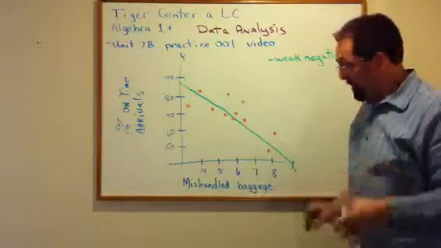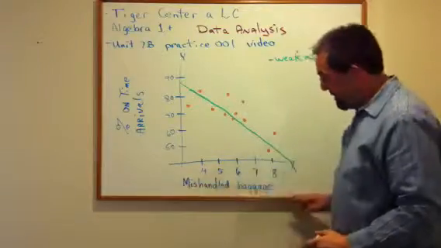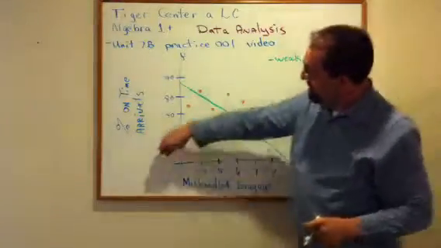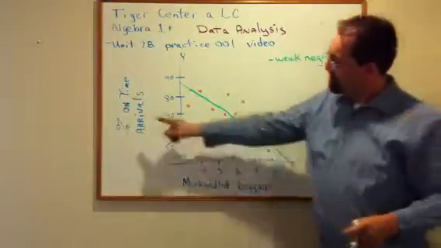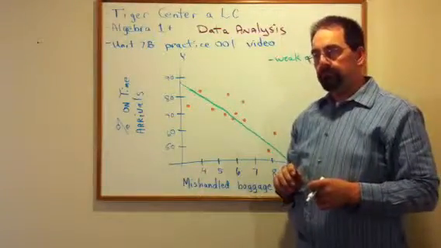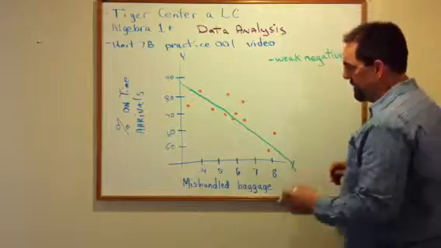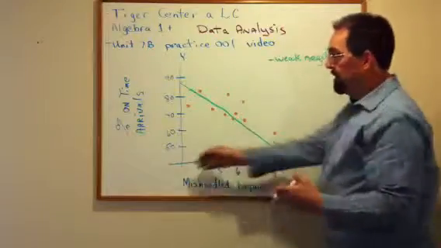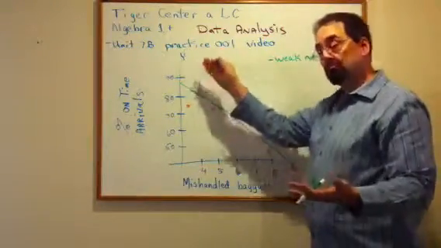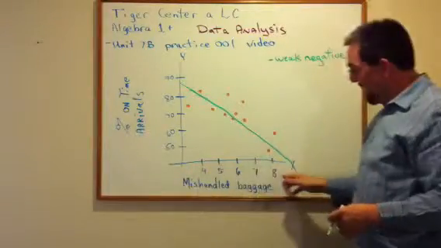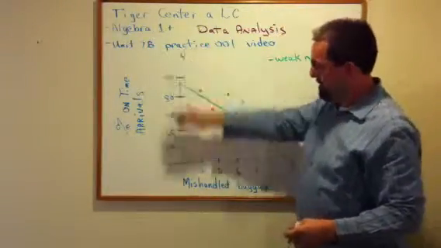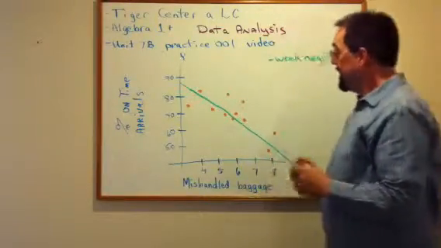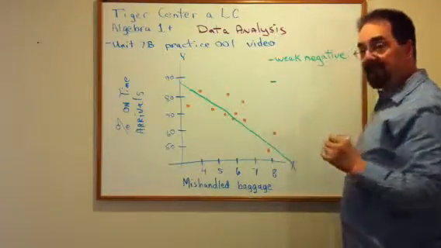Now let's actually study what we're looking at here. On the x-axis, we have mishandled baggage. Airplanes tossing the bags. On the y-axis, we have the percent of on-time arrivals. Weak negative. The fewer mishandled bags, the more on-time the flight. Sort of makes sense. If we have lots of mishandled baggage, actually 50% of the time, the planes are late. Now we need to determine, does that make sense?